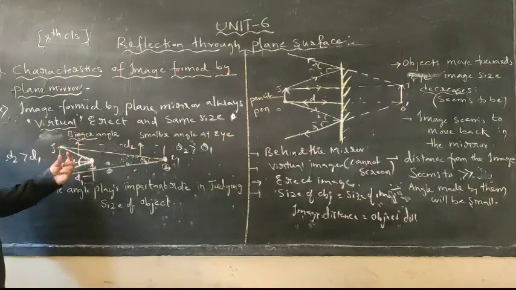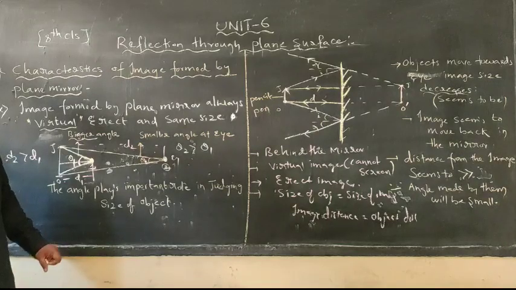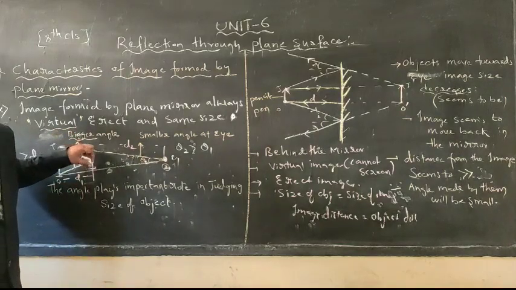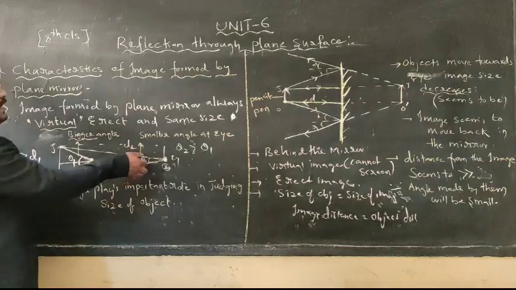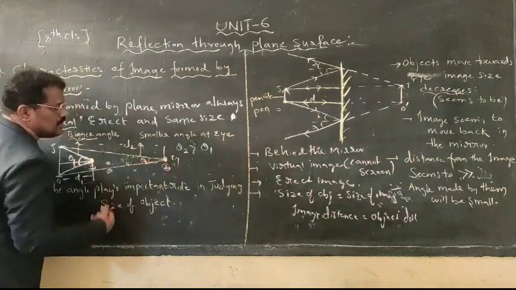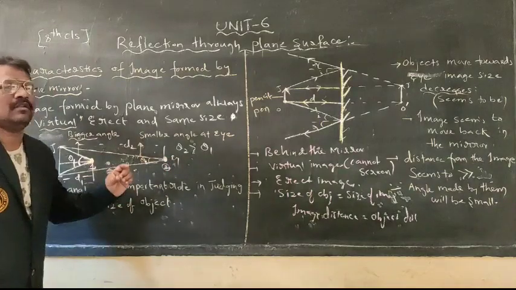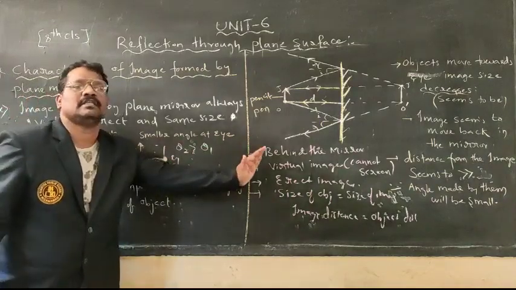To see the object, angle plays a vital role. What plays a vital role there? Angle plays a vital role to judge the size of the image. If it is at a longer distance, what happens? The size of the image will be small. Why? Because the distance increases.